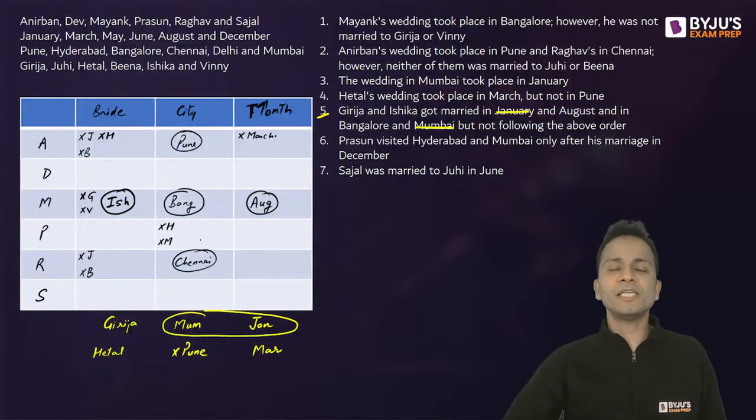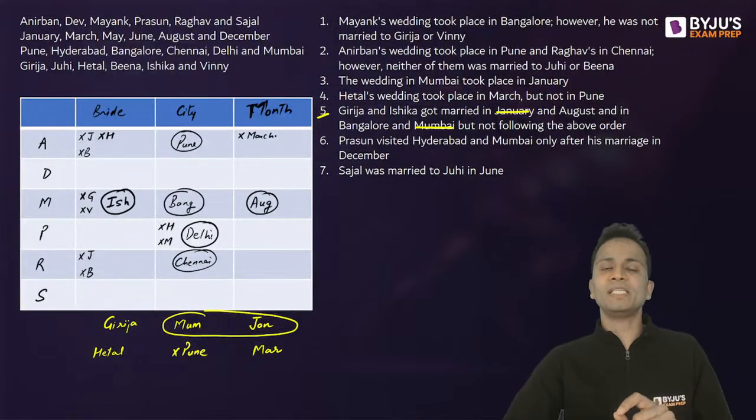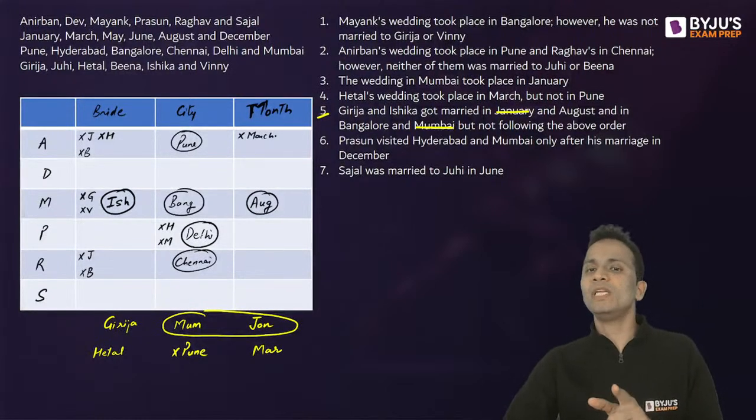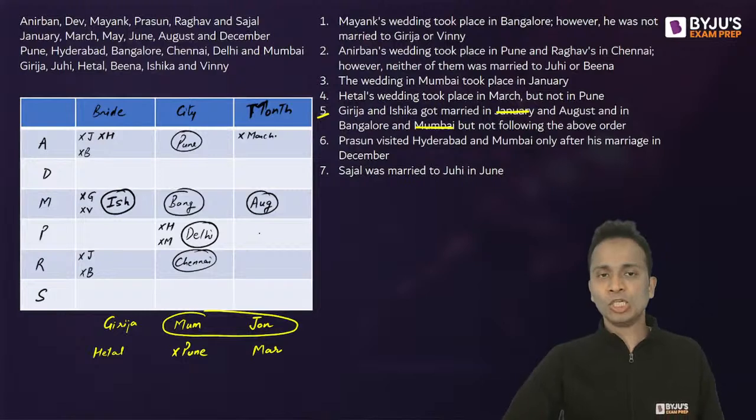So the last city that is left for Prasun is Delhi. Look at the top. So Delhi is the only city left. So Prasun's wedding took place in Delhi. Now Prasun visited Hyderabad and Mumbai only after his marriage in December. So Prasun's marriage can also not happen in the month of December. Done? Clear? Okay, let's move ahead.